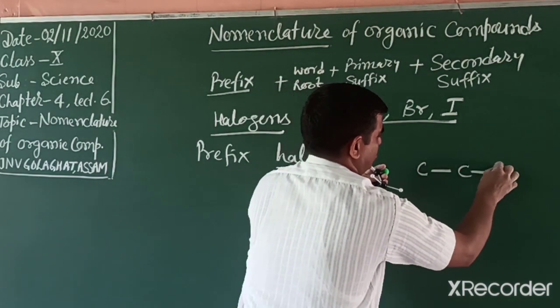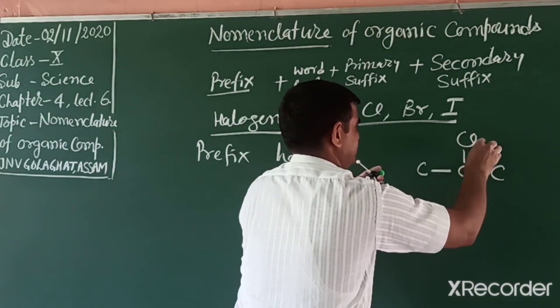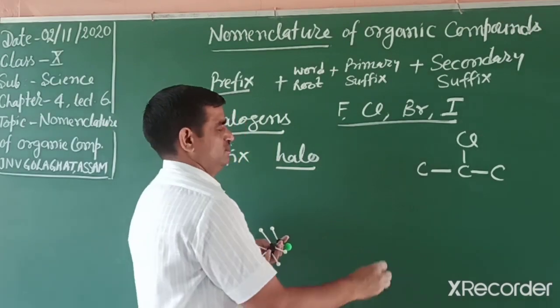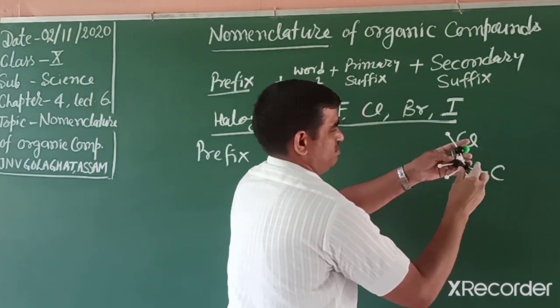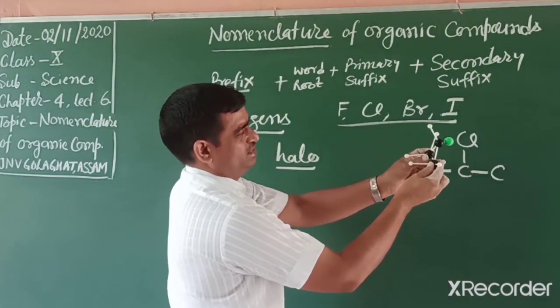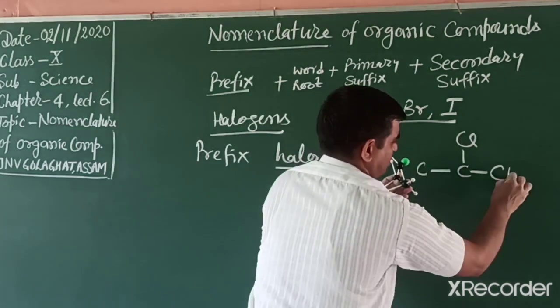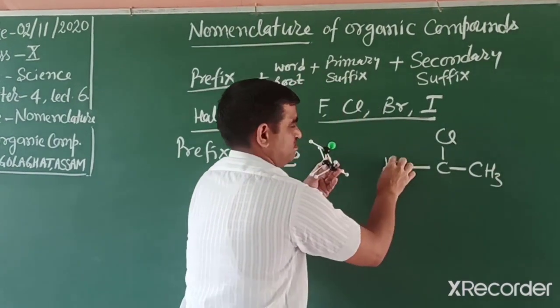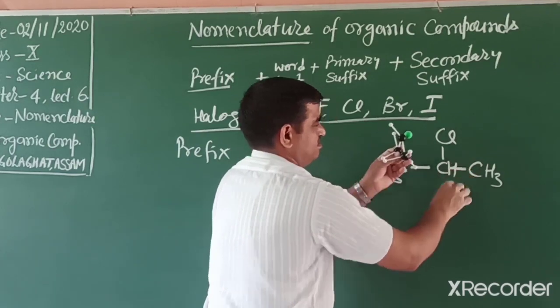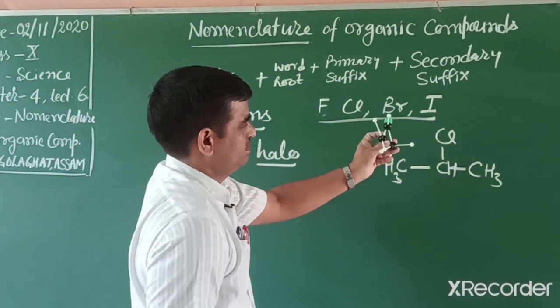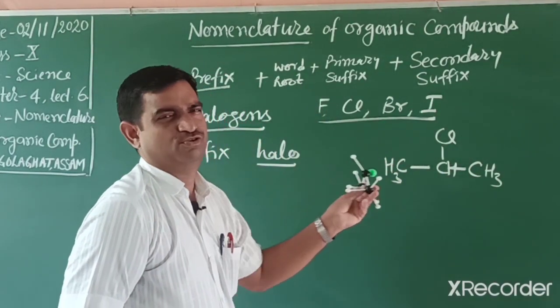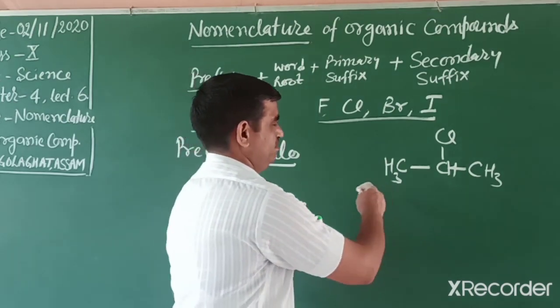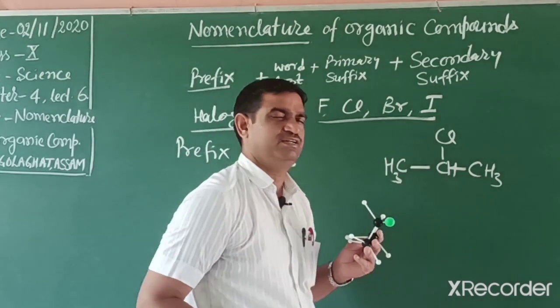So students, we can explain by writing an example. If a compound is like this and a chlorine is attached at this carbon, what is the name of this compound? We can explain like this. At first we complete its skeleton like this. So that is the normal rule. Earlier we explained, first we have to find the longest chain.